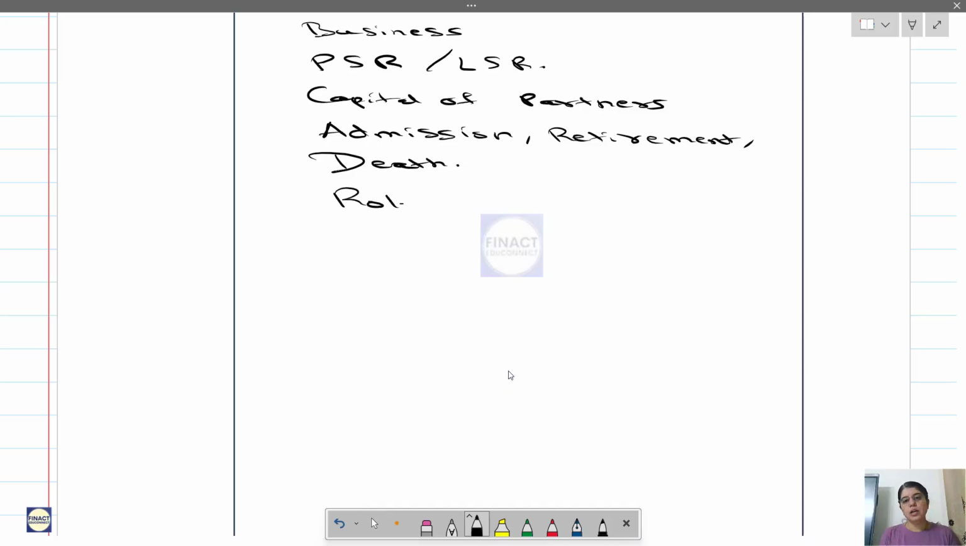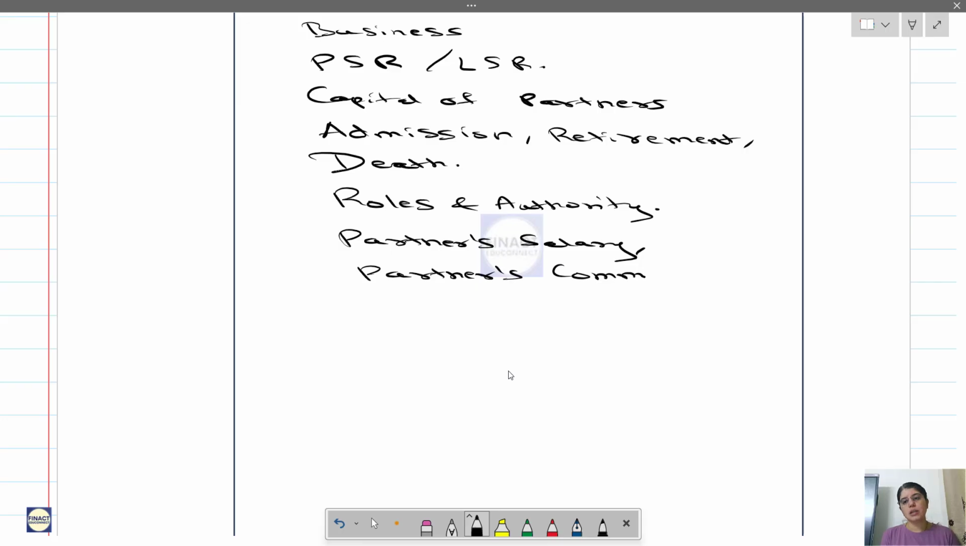Then you have roles and authorities of each partner. Then if there is some partner salary which has to be given, that should be written. Then your partner's commission. Now if there has to be some interest on capital which needs to be given to the partner, the rate of that interest on capital should be mentioned. If interest on drawing needs to be charged, then the rate of that interest on drawing needs to be mentioned, and so on. Other terms and conditions.